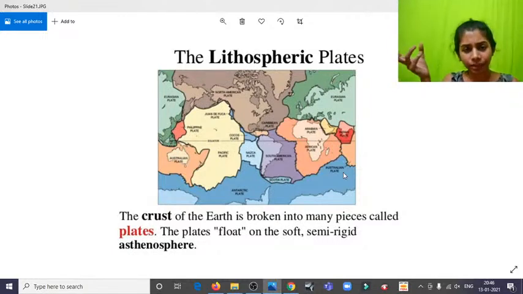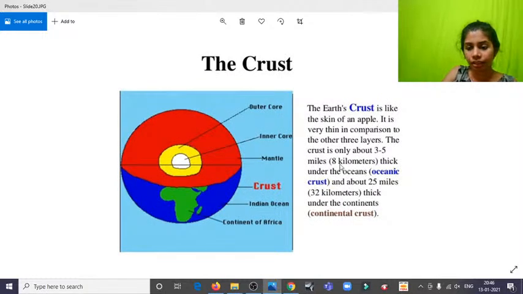So these are plates. The land part is the continental plates, and the ocean part is the oceanic plates. Obviously the oceanic crust is going to be thinner than the continental crust. Why? Because most of it is ocean. The Mariana Trench is about 11,000 meters deep, the deepest part of the ocean, but even under the Mariana Trench there is a thin layer of solid crust. So the oceanic crust is about 3 to 5 miles, and the continental crust about 25 miles, which is 32 kilometers thick.